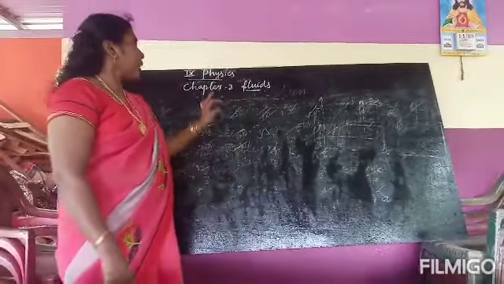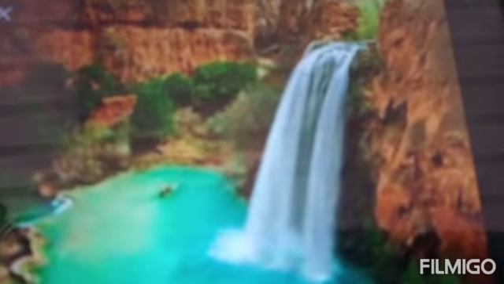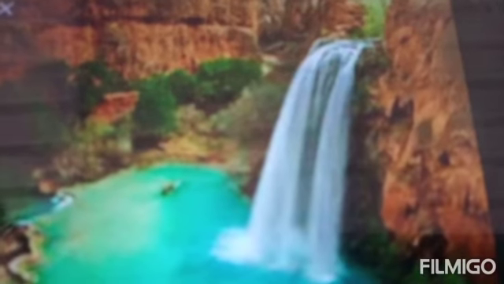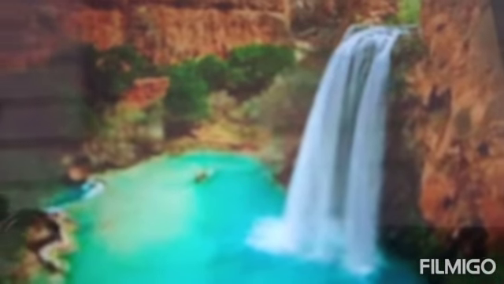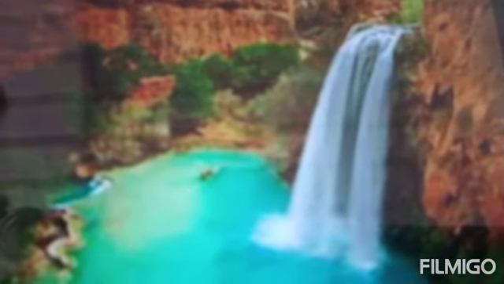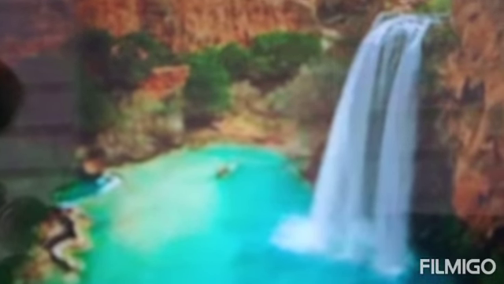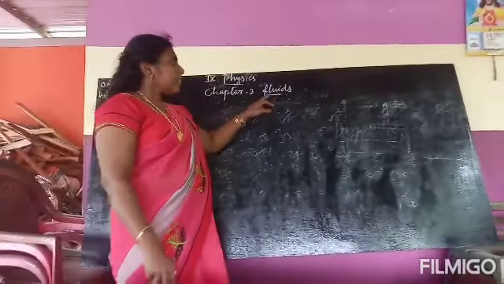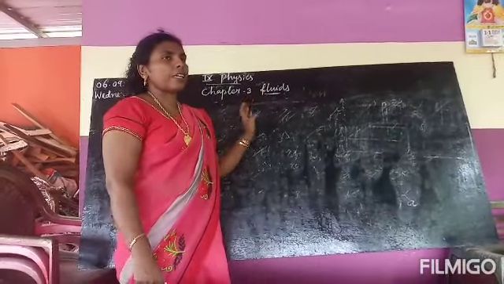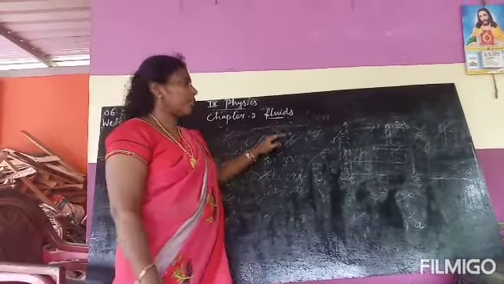Now we can see today's chapter 3, fluids. What is a fluid? The flowing of liquid is called a fluid. Both liquids and gases are called fluids. Like solids, fluids also have weight and therefore exert some pressure. Now in this fluid chapter we will see thrust, pressure, barometer, hydrometer, and flotation.